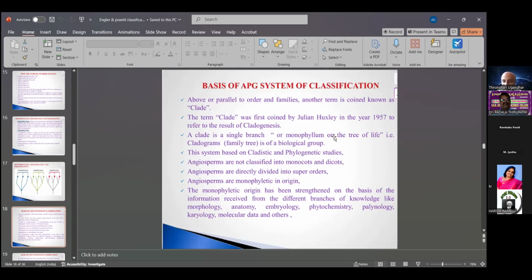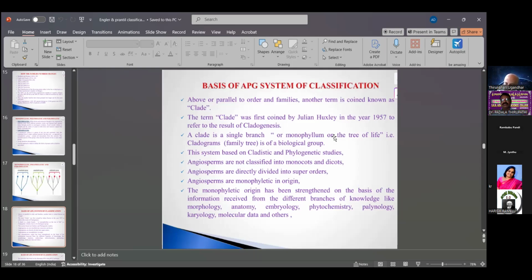So this system is based on cladistic and phylogenetic studies. These are two differences of the clades. Here the angiosperms are not classified into monocot and dicot. The angiosperms are directly divided into superorders. The angiosperms are monophyletic in origin. Monophyletic means only one group, one nature or one principle.